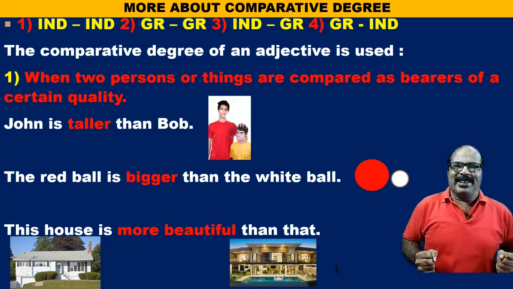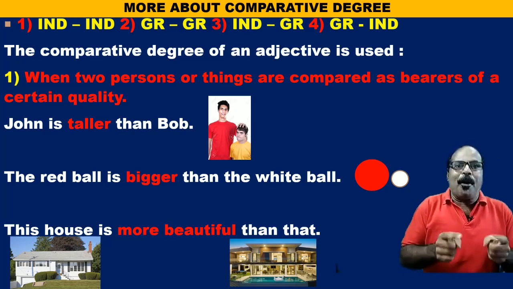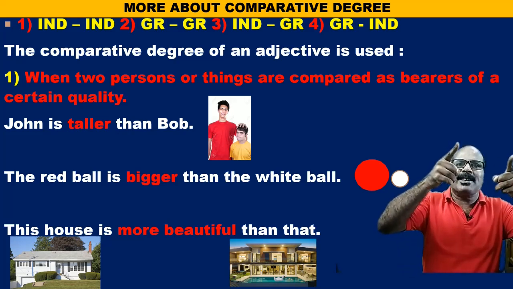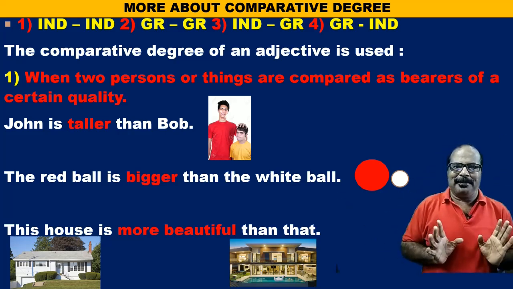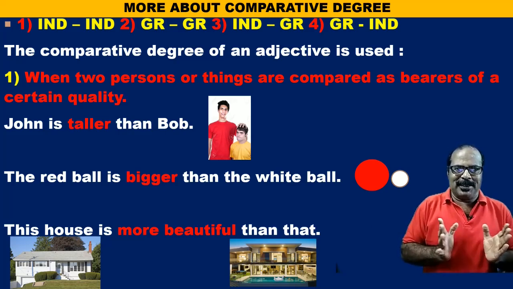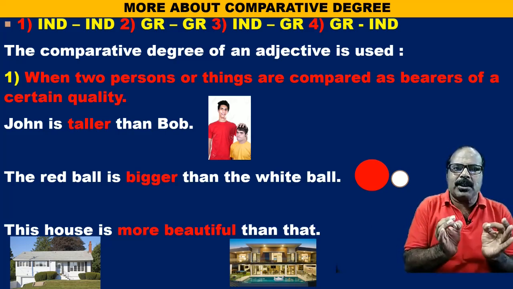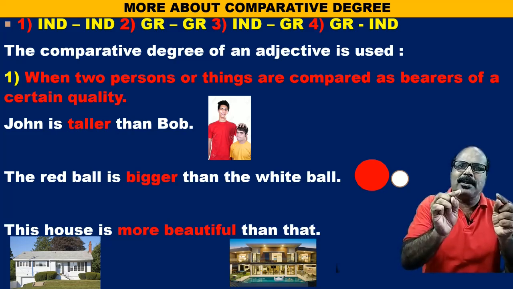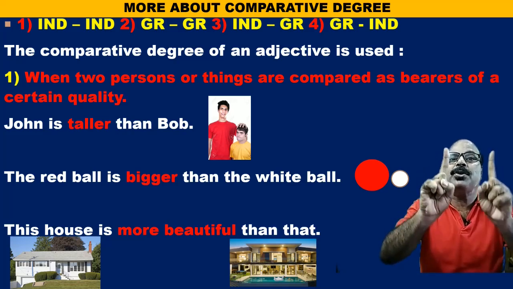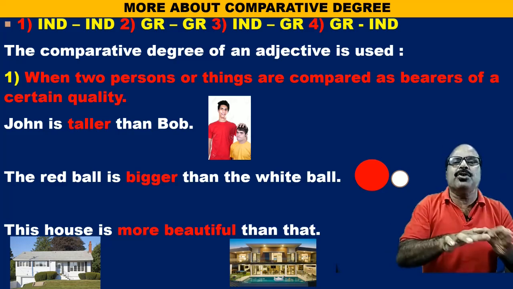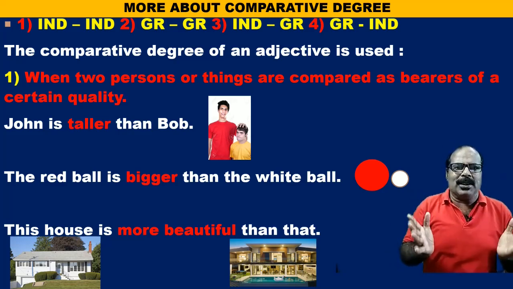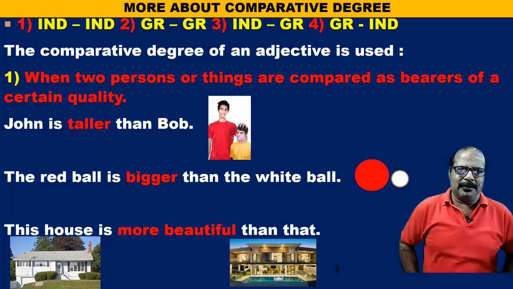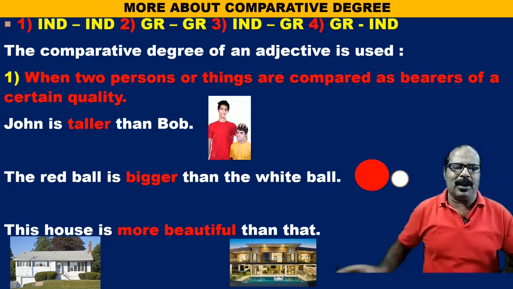That means you cannot compare one boy's height with another boy's merit. Isn't it? You must compare the two boys in respect to either their heights or their merits, based on a particular, definite quality.